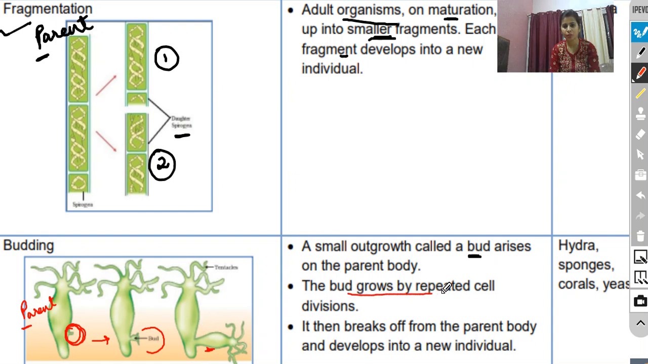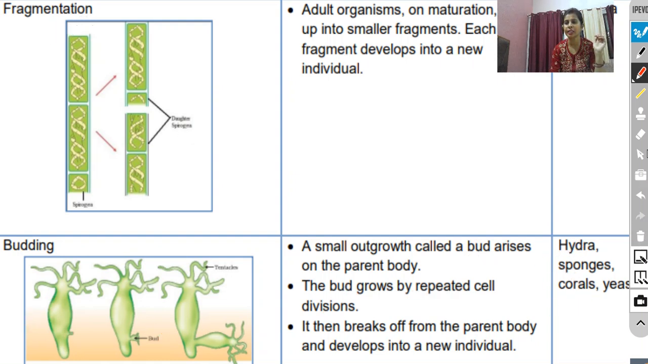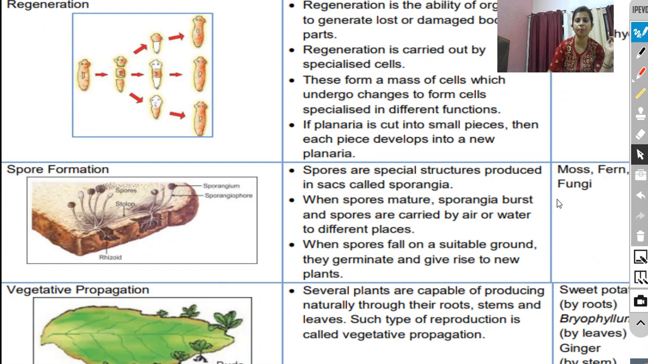So the bud grows by repeated cell division. It then breaks off from the parent body, because now it is not possible for the daughter bud to remain attached with the parent body, because it has already grown up. So in this way, from one parent there will be two offsprings. Hydra, sponges, corals and yeast are some of the better examples.